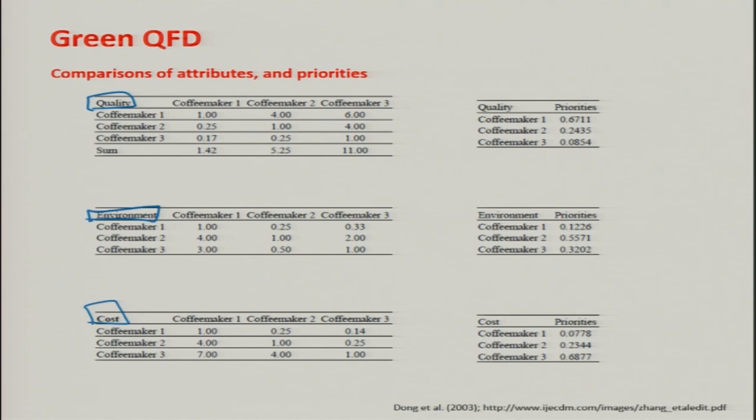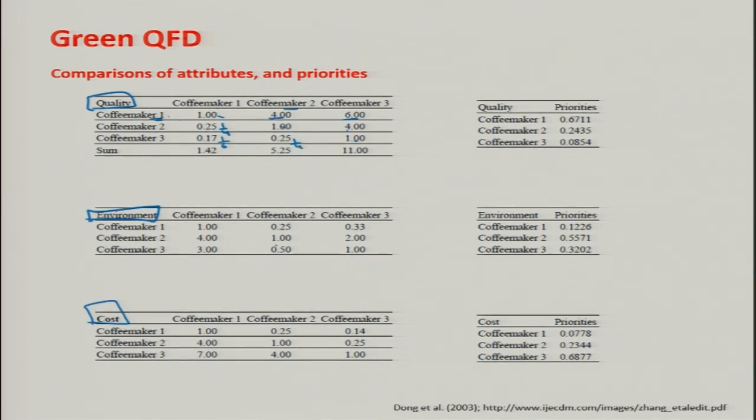Please do not get confused with this chart here. This is another way to see the numerical comparison that we did. This is 1, 1, 1, means no difference. Coffee maker 1 cannot be compared with coffee maker 1. This is the importance rating. This 4 means if coffee maker 1 and coffee maker 2 are compared, coffee maker 1 is moderately to strongly preferred over coffee maker 2. That means coffee maker 2 is 1 by 4. This is 4, this is 1 by 4. This is 6, and in the opposite, we have 1 by 6. If this is again 4, this is 1 by 4.